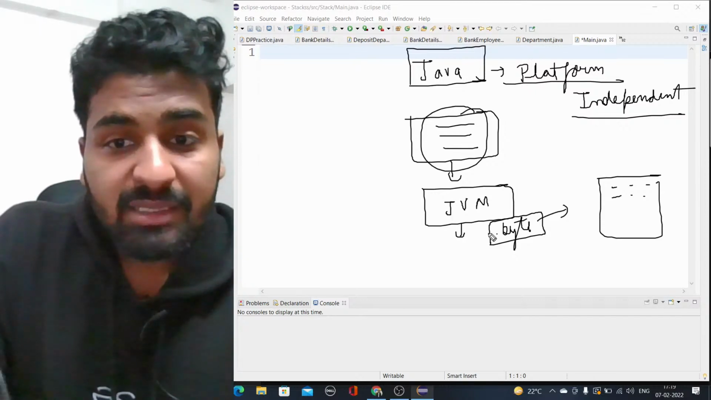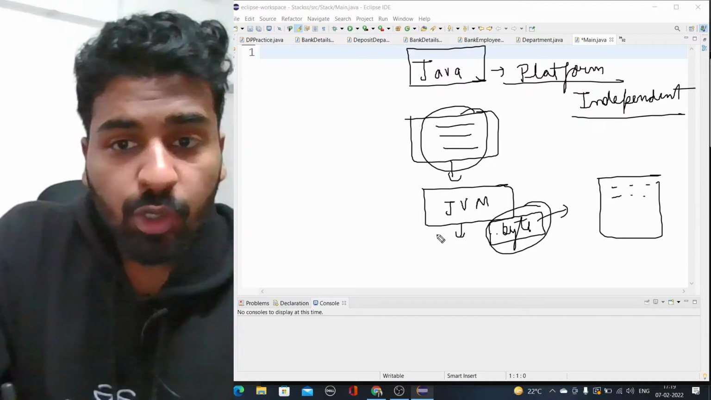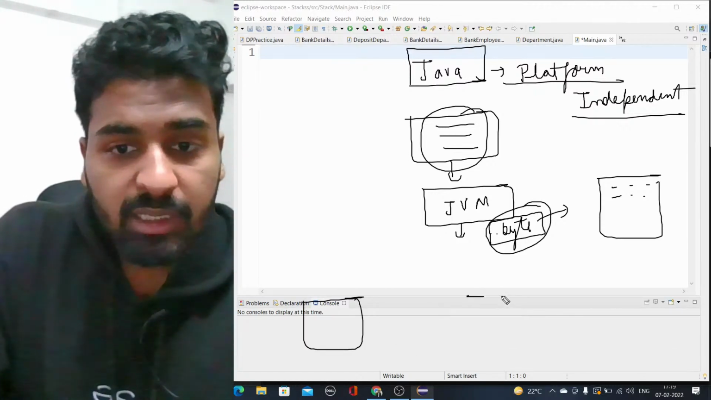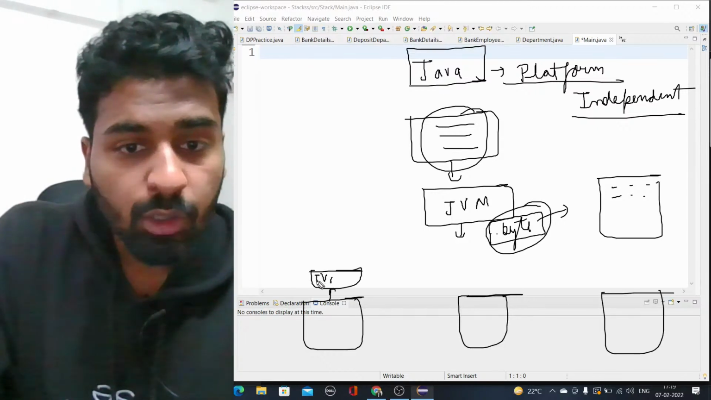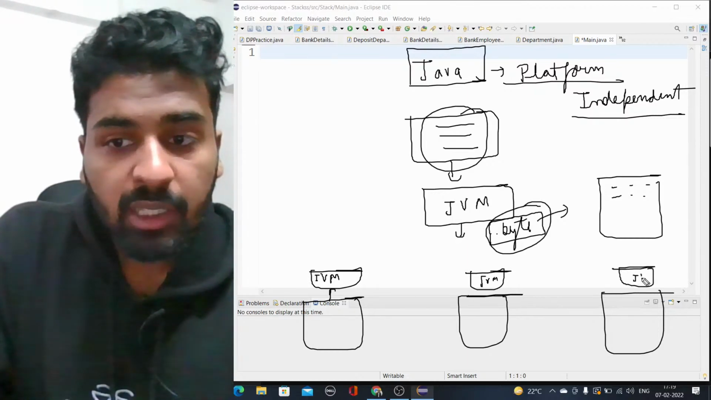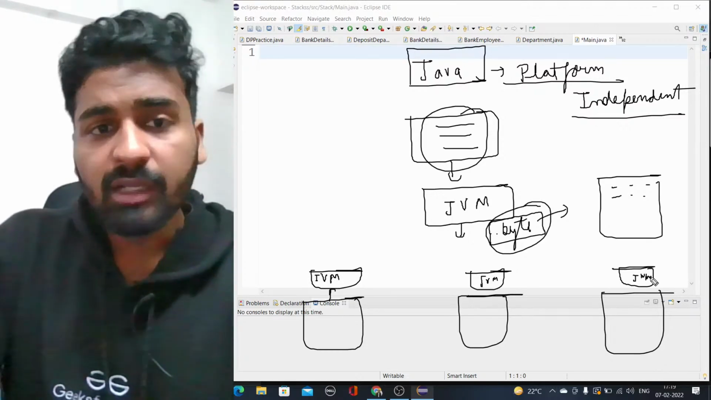Let's say now you have got this .byte file, and you want to execute this code on different machines. This machine is here, this machine is here, and this machine is here. These machines also have a JVM, because whenever you download Java software, the JVM comes along with it.